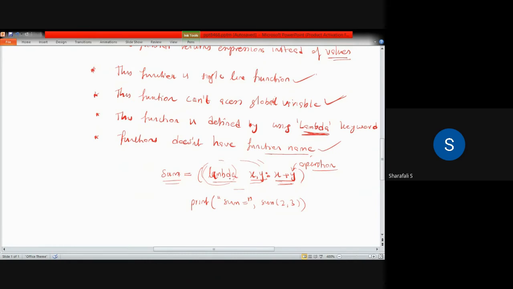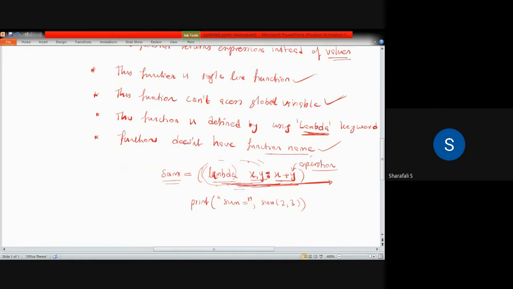So you can see that all the operations of this entire function are completed in a single step here. In this step itself, this entire operation is completed. Okay, so that's why it is called a single line function.